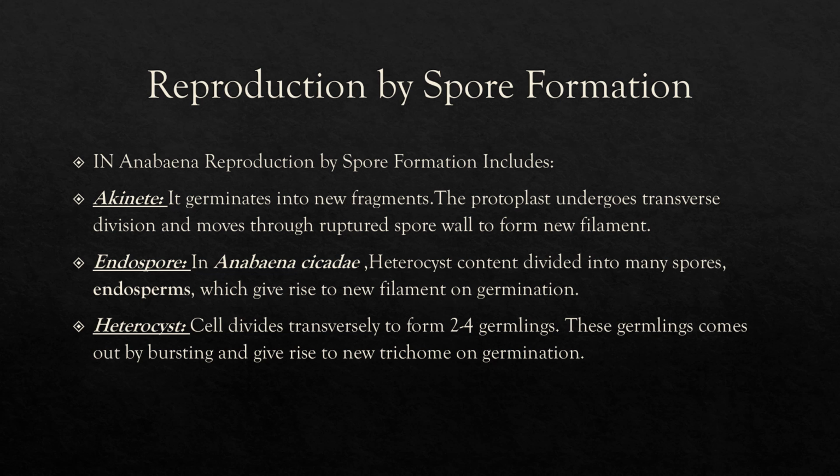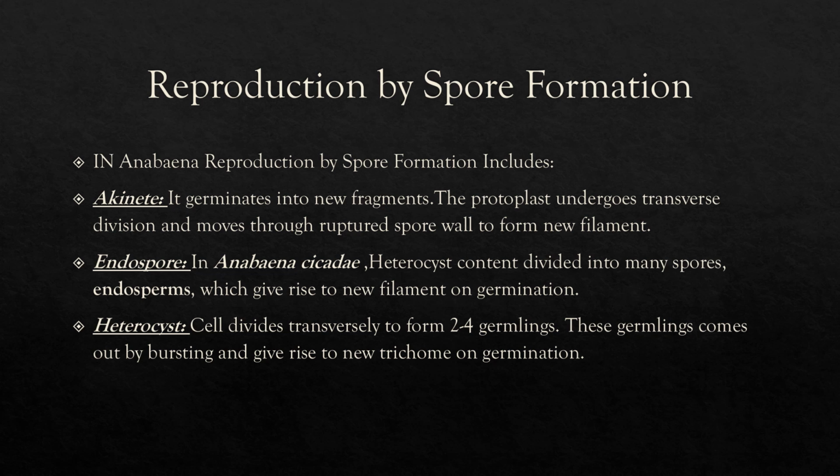These germlings then divide again into two more, and that makes four. So in this way four germlings are produced. These germlings then come out from the ruptured cell wall, and they germinate when favorable conditions come, and in this way the heterocyst forms the new trichomes or the new cells.